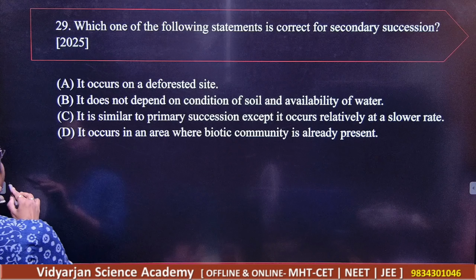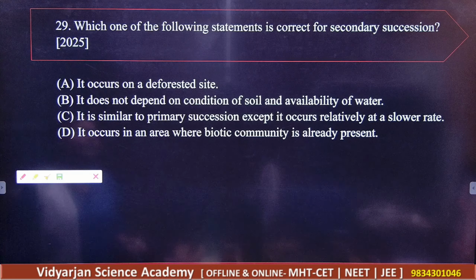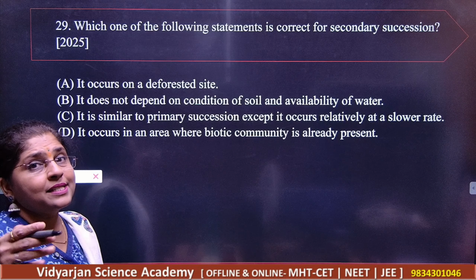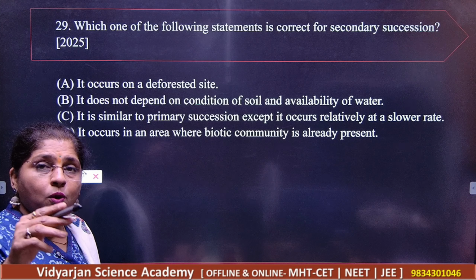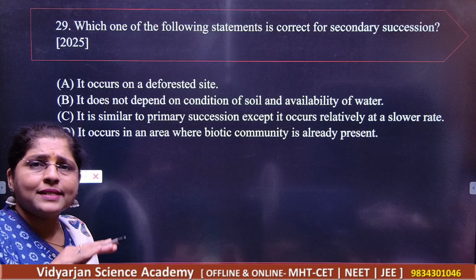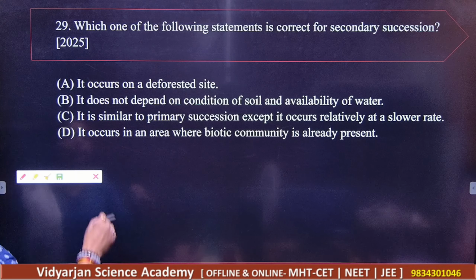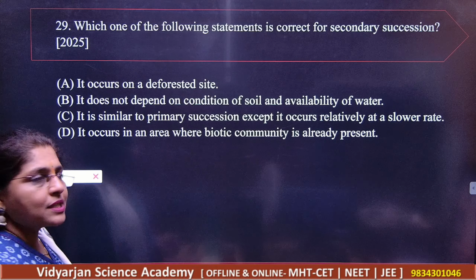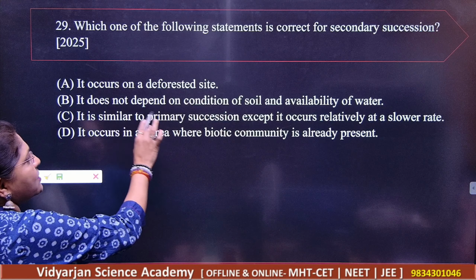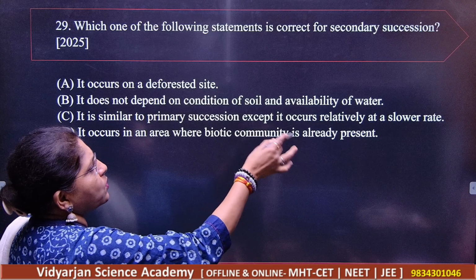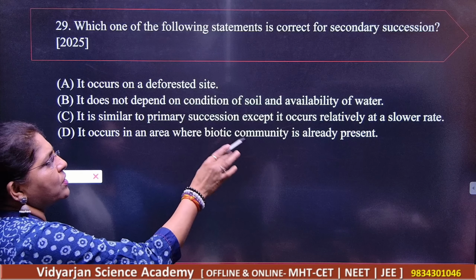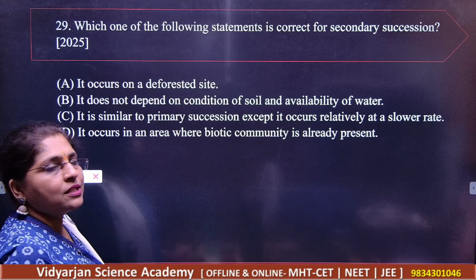Okay, next. Question number 29. Which of the following statements is correct in secondary succession? So remember, they are asking questions on primary succession, secondary succession, etc. Let us see the options given here. It occurs on a deforested site. It does not depend on conditions of soil and availability of water. It is similar to primary succession except it occurs at a relatively slower rate.